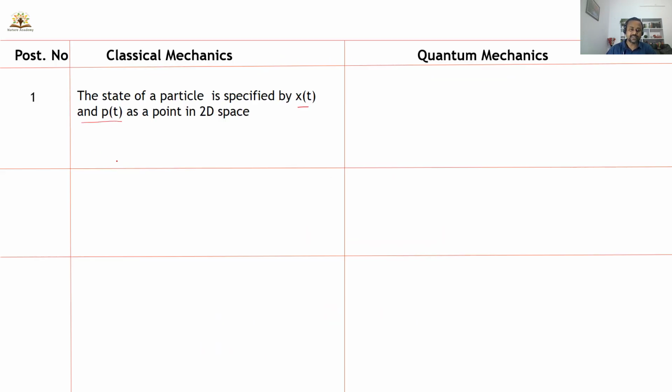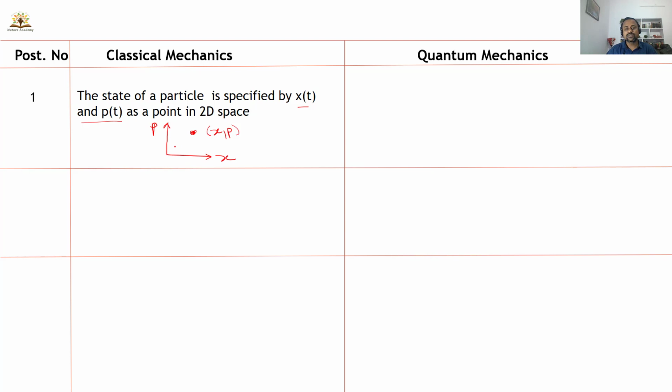According to classical mechanics, the state of a particle at any time can be specified by its position and momentum as a point in two-dimensional space. For example, I can draw an x-axis and y-axis. Momentum is along the y-axis and x is a variable along the x-axis. Then I can represent a point in this two-dimensional position-momentum space. This will be the position of a particle, and from this point you can also calculate the momentum of the particle.